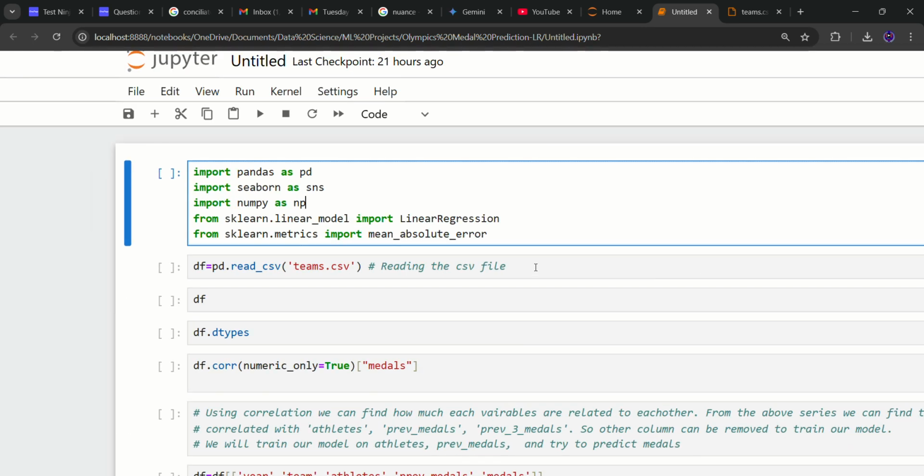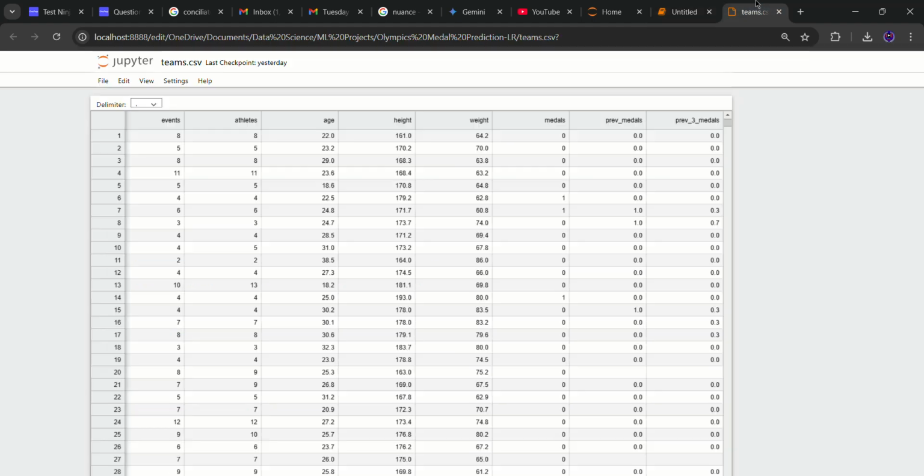I have built a simple linear regression machine learning model using the teams.csv file, where we are going to predict the number of medals won by an individual country on the basis of two parameters, athletes and previous medals. Let's see.